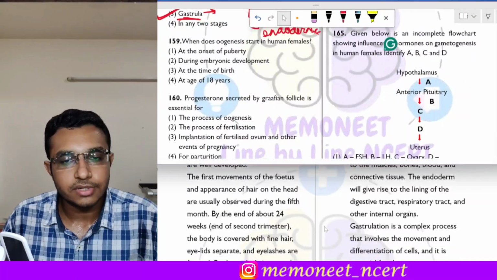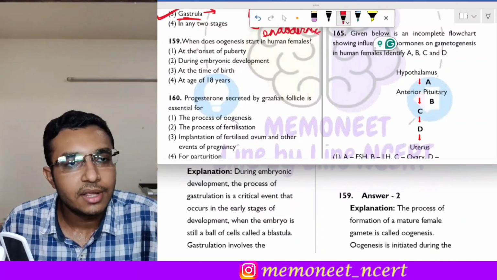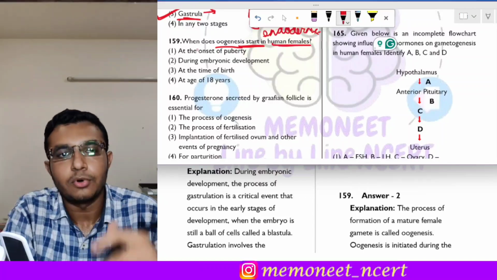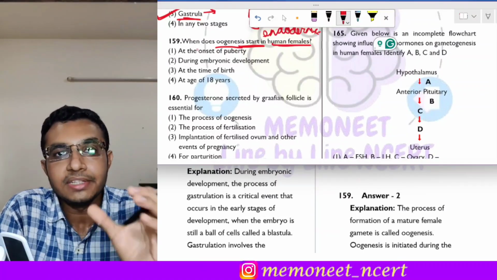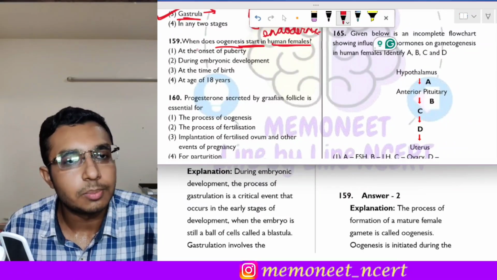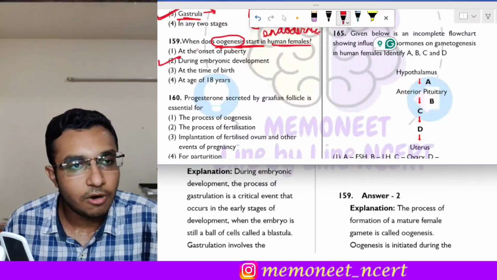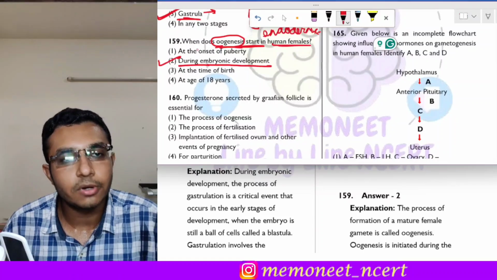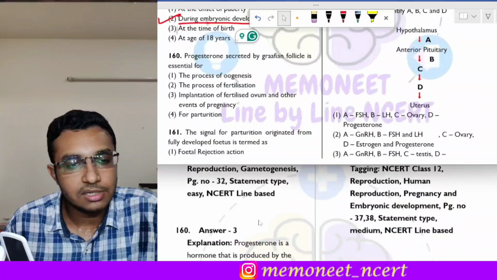Moving on to the next question, that is question number 159. The question 159 states that when does oogenesis start in human females? Now see, the process of oogenesis starts during the embryonic period, or during the intrauterine life when the fetus is inside the uterus. So here the answer will be option 2, that is the process of oogenesis starts in human females during embryonic development.